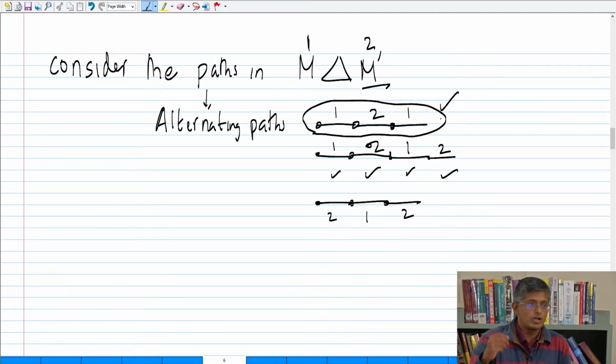So it cannot be that all the paths look like this. Remember, the even length cycles count the same number of edges. It can't be that all the remaining paths are of the first 2 types. So there must be a path which looks like this, and this is an augmenting path for M.